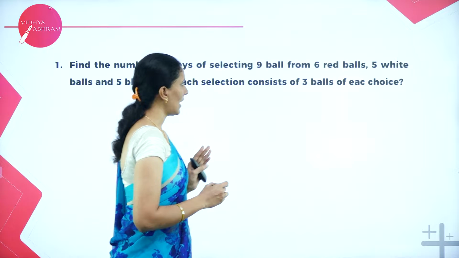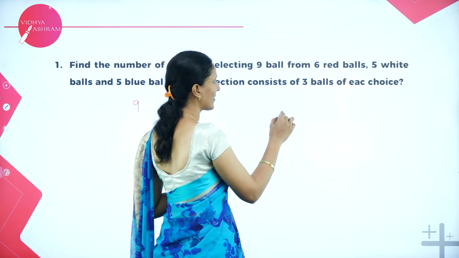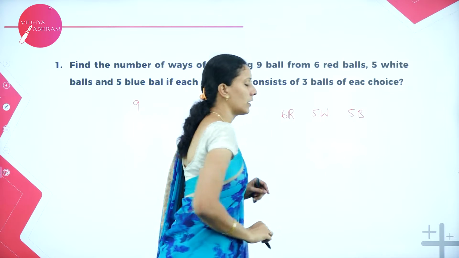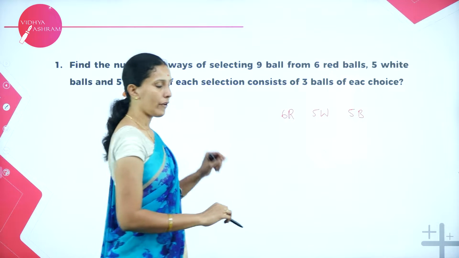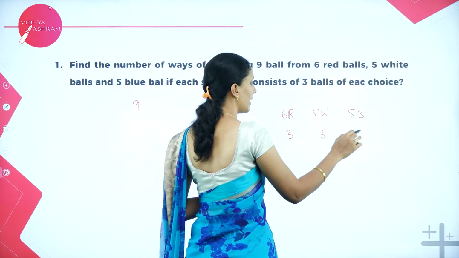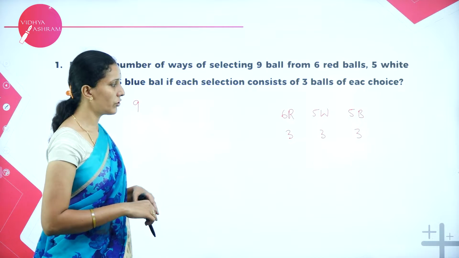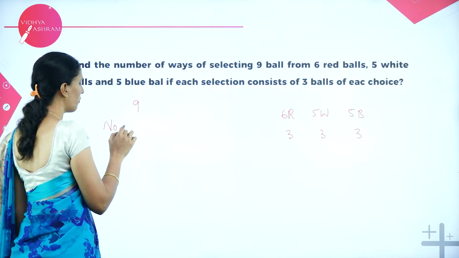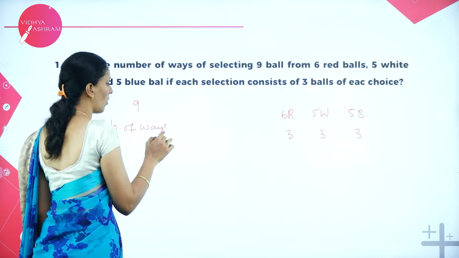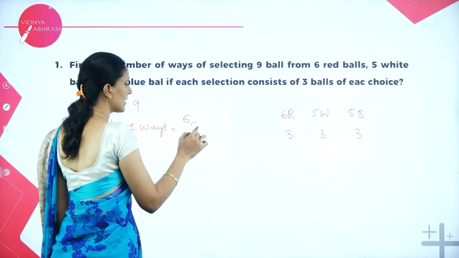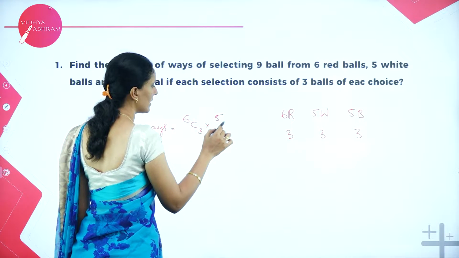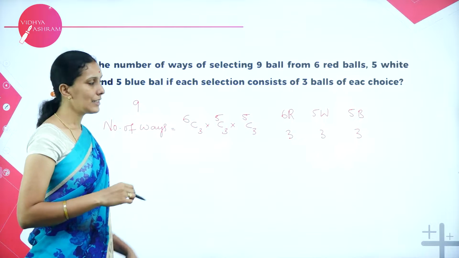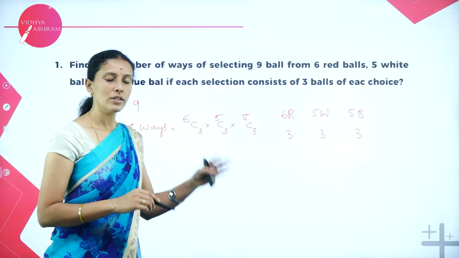So we have to select 9 balls. Now I have 6 red, 5 white and 5 blue balls. So we have to select 9 balls where all the 3 balls must be of each color. So we need 3 red, 3 white, 3 blue balls. So therefore, the number of ways of selecting 9 balls out of these will be 6C3 into 5C3 into 5C3. So we are selecting 3 red balls and 3 white balls and 3 blue balls, total 9 balls.